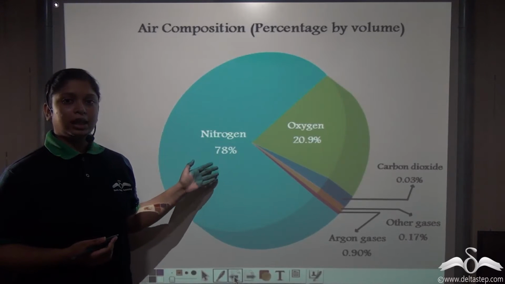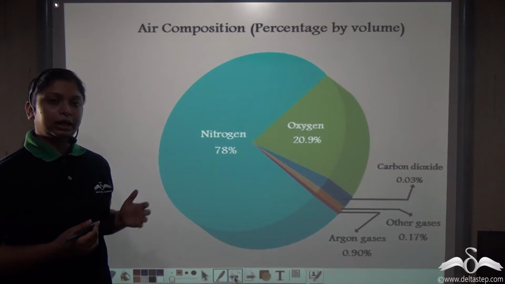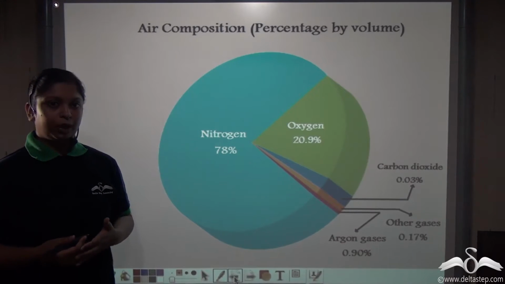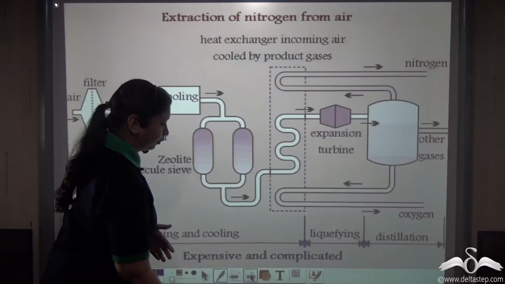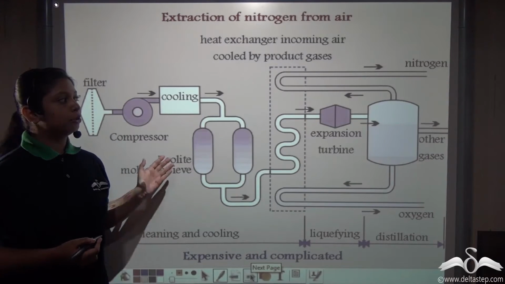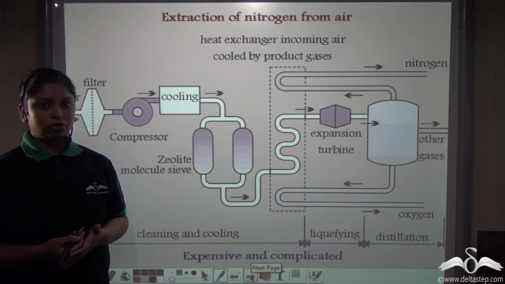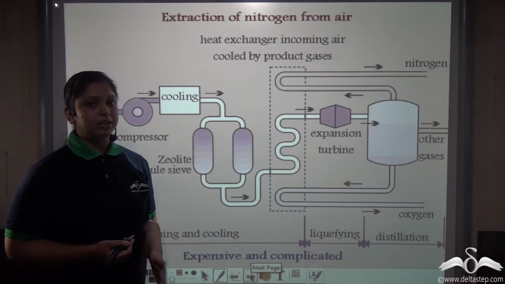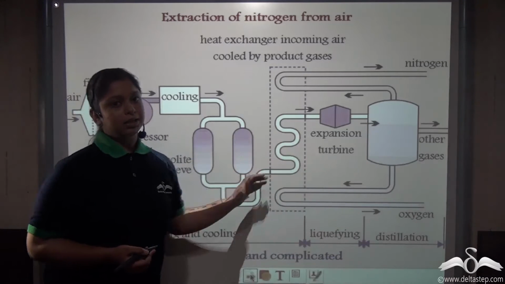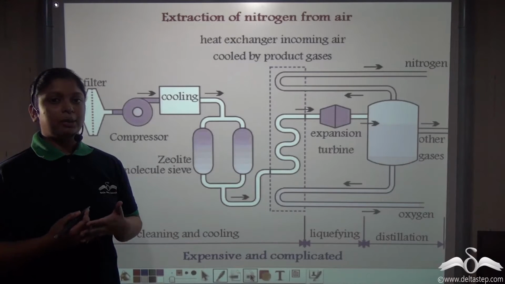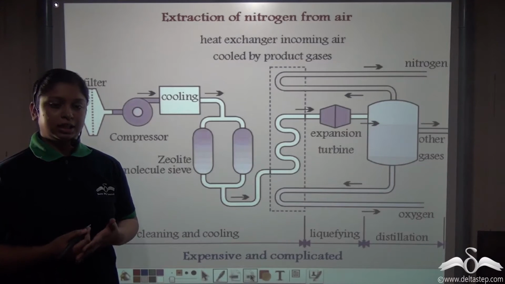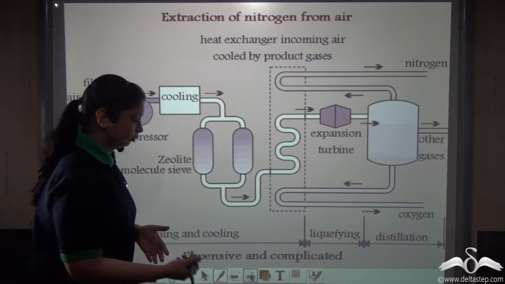But you might ask that we can extract nitrogen directly from the atmosphere since it is present in such a huge amount. Well, let us find out. Extracting nitrogen from the air is the most obvious method for preparing nitrogen, but this method is quite expensive and requires the application of a complicated apparatus. So, we can prepare nitrogen easily by using the readily available chemicals in our laboratory. Let us see how.